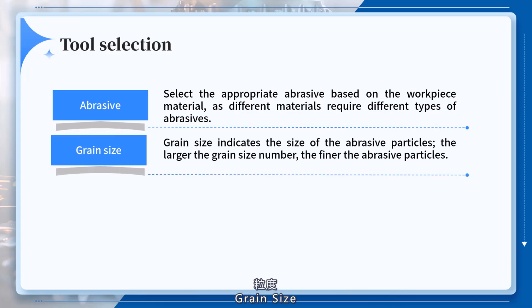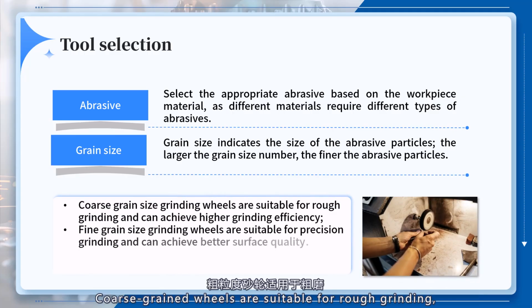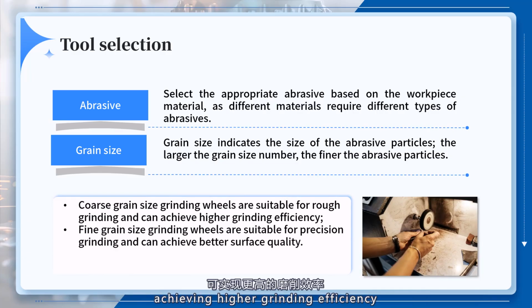Grain size. Grain size indicates the size of the abrasive particles. The larger the grain size number, the finer the abrasive particles. Coarse-grained wheels are suitable for rough grinding, achieving higher grinding efficiency. Fine-grained wheels are suitable for precision grinding, achieving better surface quality.